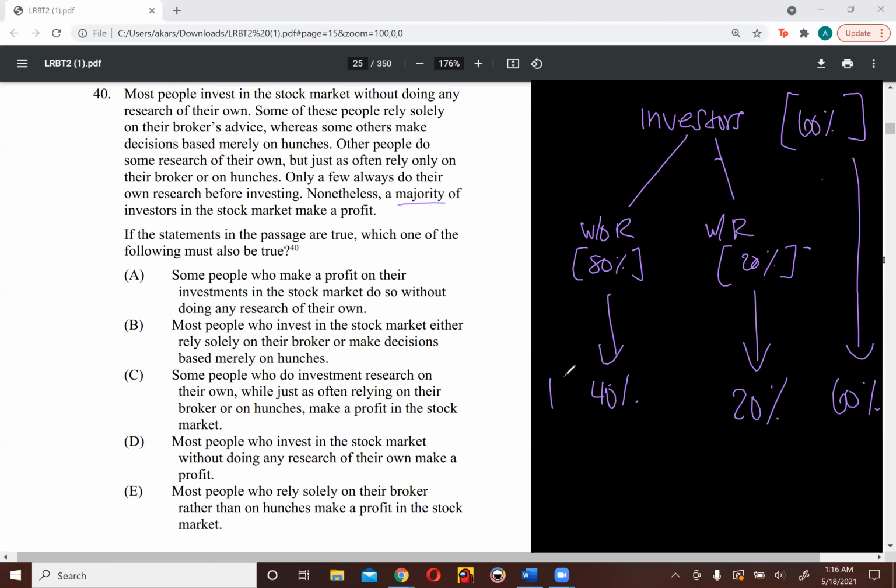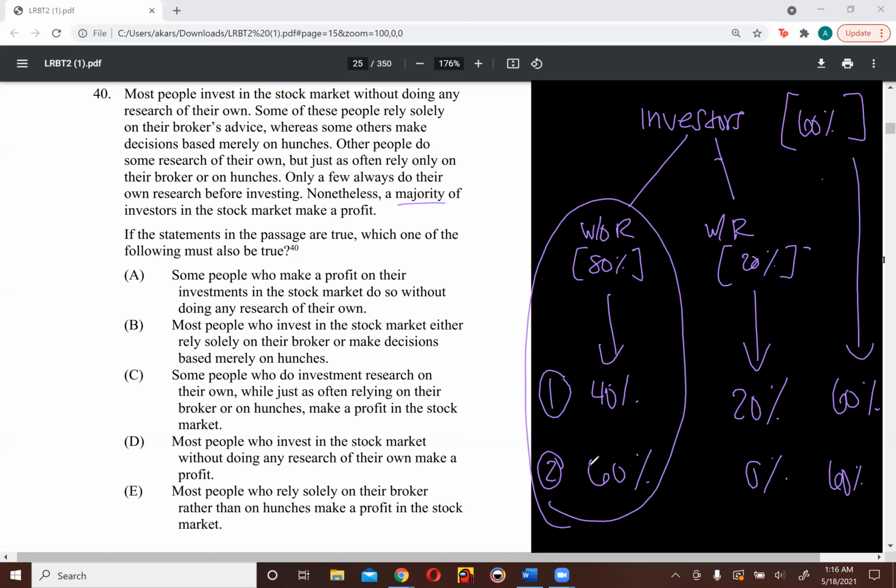So this is the first scenario. And the second scenario is I don't have anyone doing their own research getting any profit, which means that the 60% that I know are making a profit is completely coming from this group over here, the people who don't do their research. No matter what, my common pattern is that people in this group are making a profit. At least some of them are. So I'm looking for that as my answer choice because that is literally what I can prove. You can see that in the numbers here.